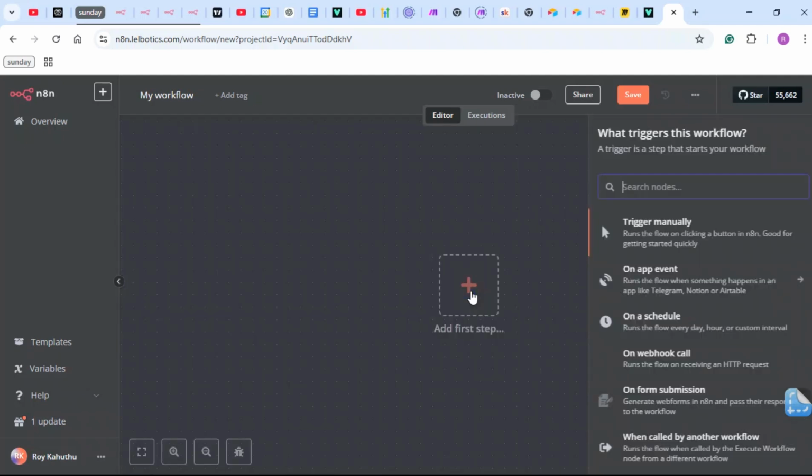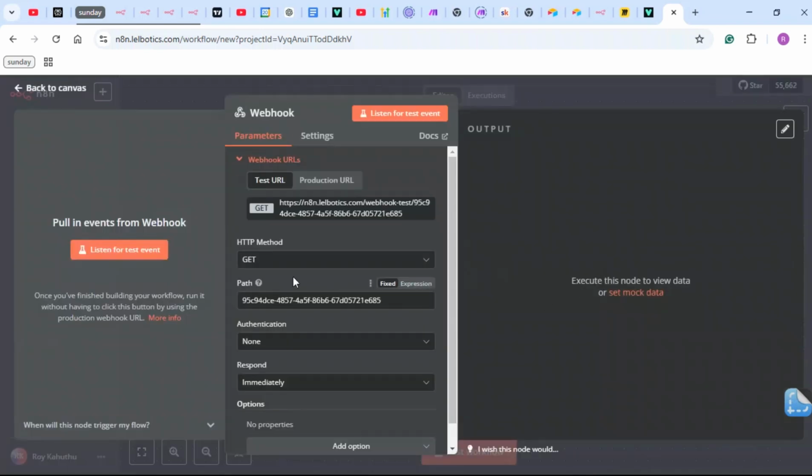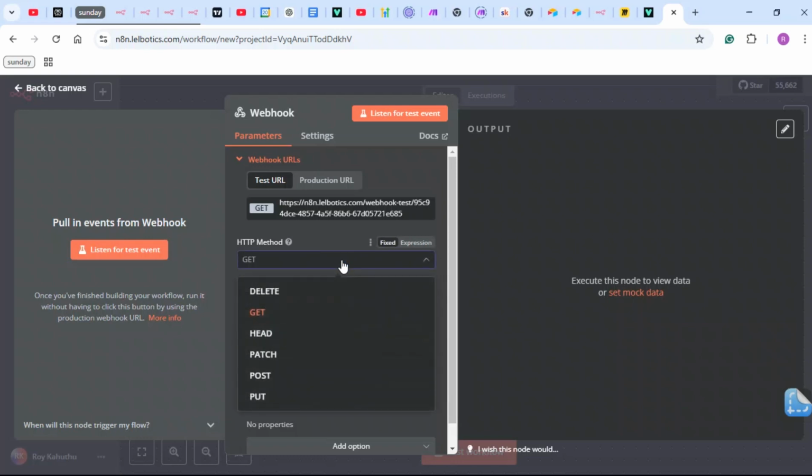And once you're here, we go create a webhook. And what we want to do here is a POST request. A GET request is getting information from VAPI. A POST request is creating information, or creating data, and sending it to VAPI, right?